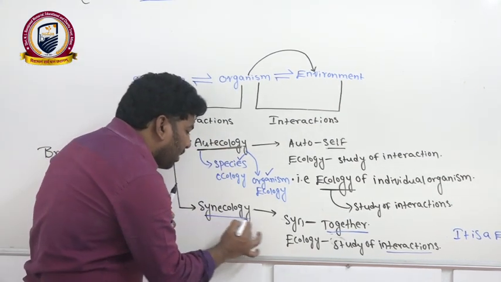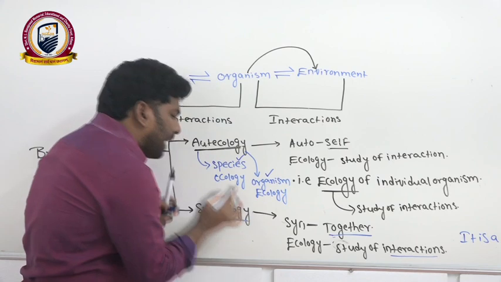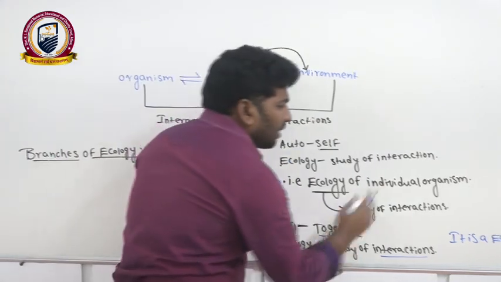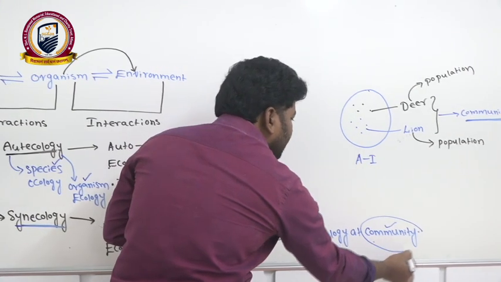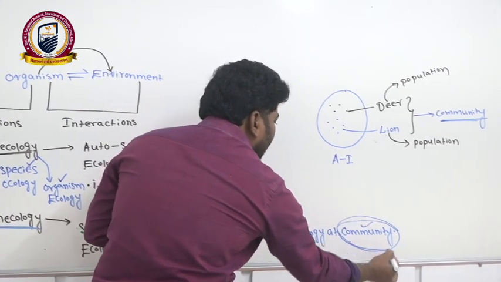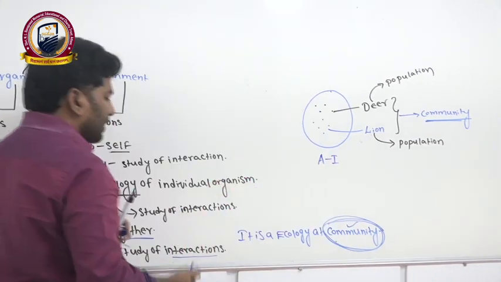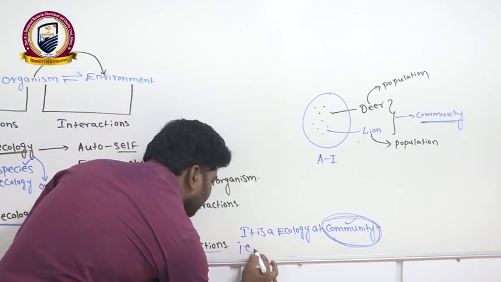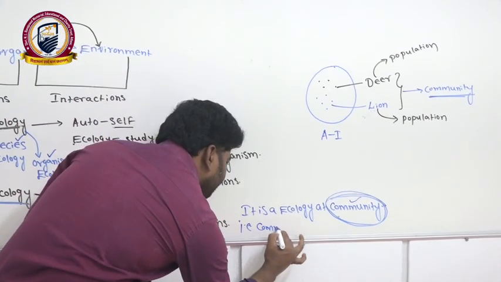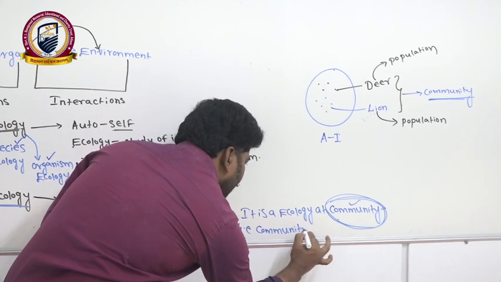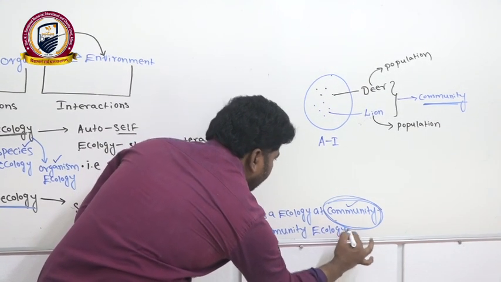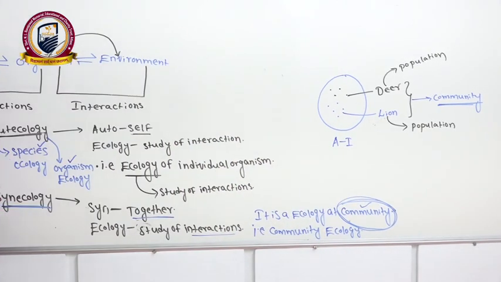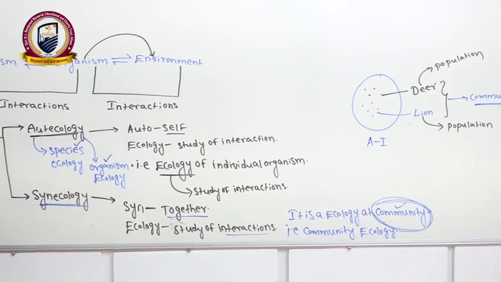In case of synecology, we study the interactions at community level. That's what it is, community ecology. Right? Are you getting now? Clear? Right.